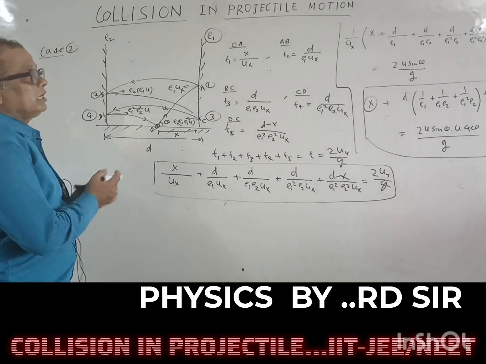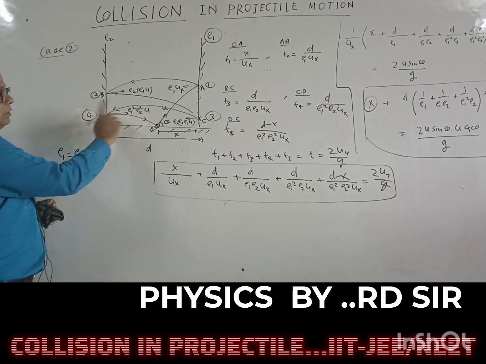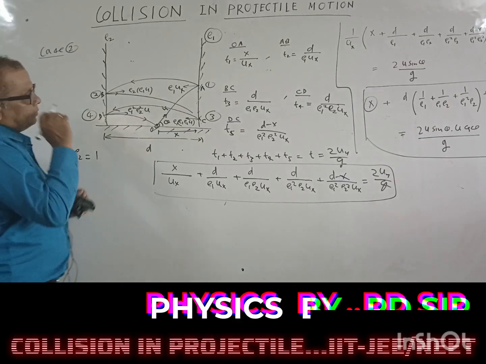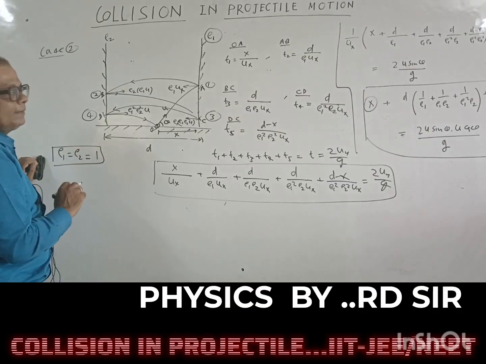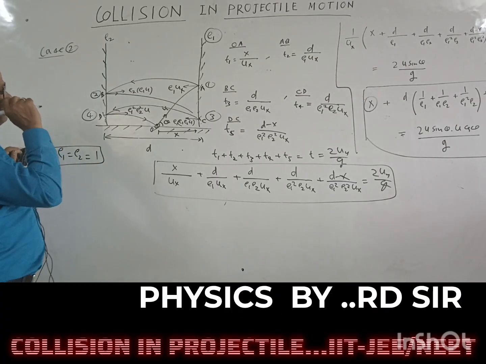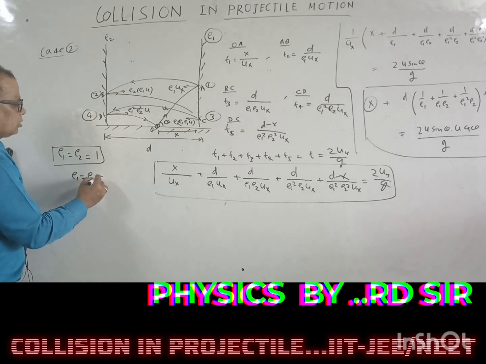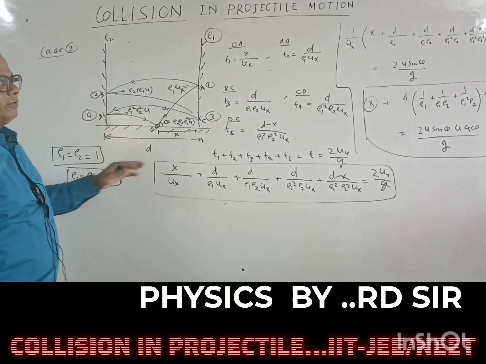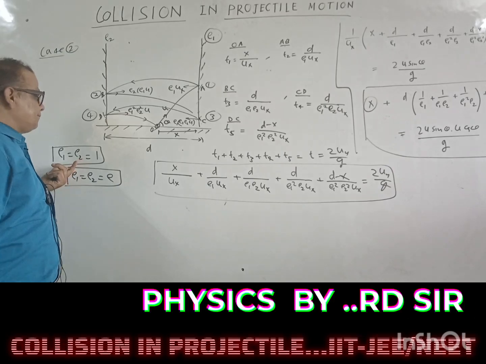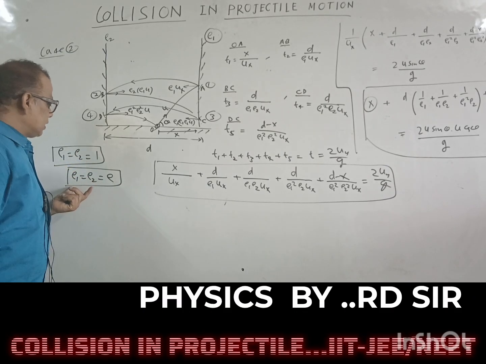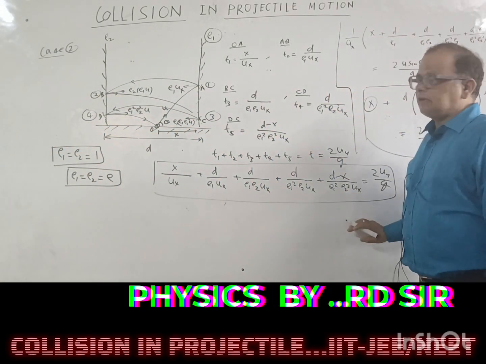If the collision is completely elastic for both balls, then we can take E1 equal to E2 equal to 1. If both balls are identical and elastic but not completely elastic, then take E1 equal to E2 equal to E. If they are different, we write the equation as it is. So we can solve for x in this way.